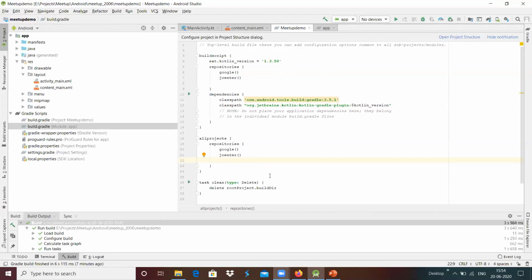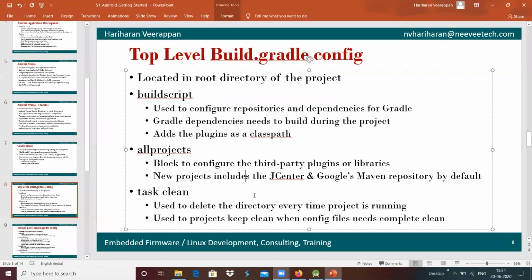And then we have an option, the task clean, which is used to delete that directory every time we run the project. If suppose we are building the project, every time that directory should be completely deleted and it has to be recompiled completely as a clean build, that we can use the task clean for over here.